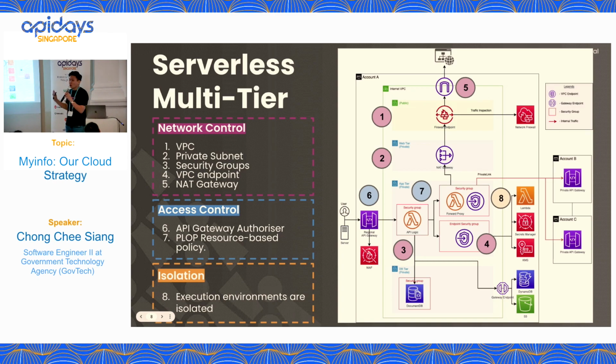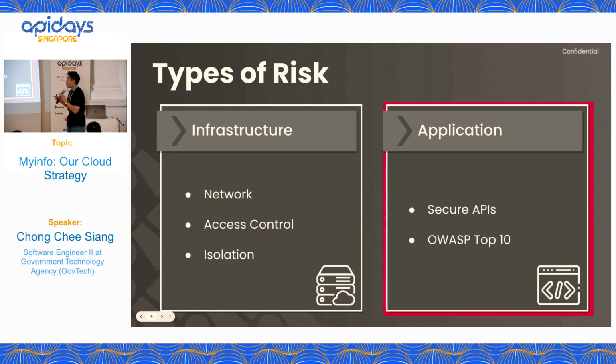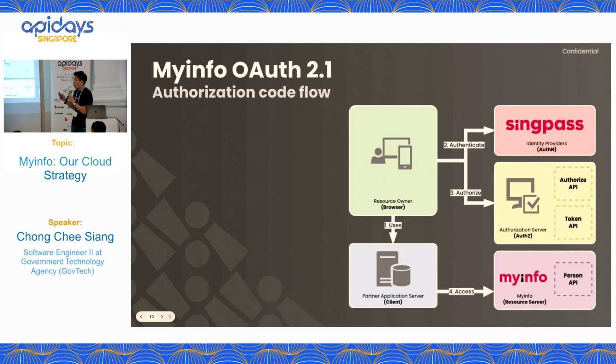Okay, but after all this, just protecting infra is not enough. We have to think about how to protect and secure our API. So to do a recap, for MyInfo we are using OAuth 2.1 and it consists of 3 APIs: authorize, token, and person.